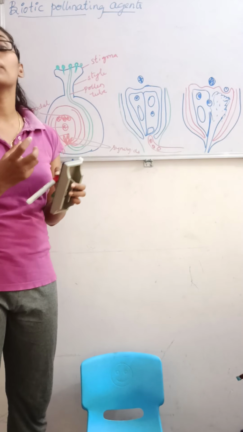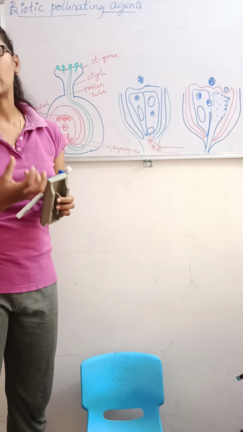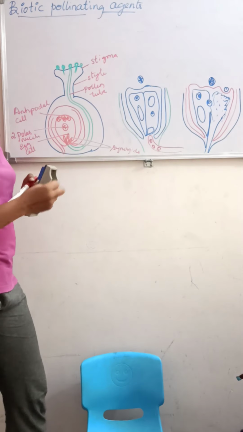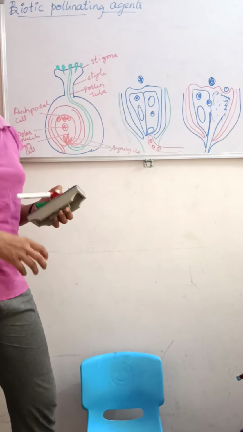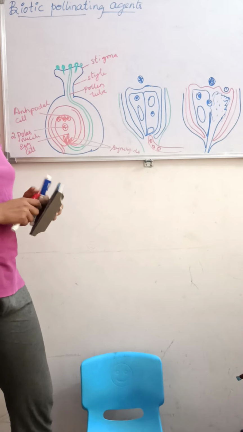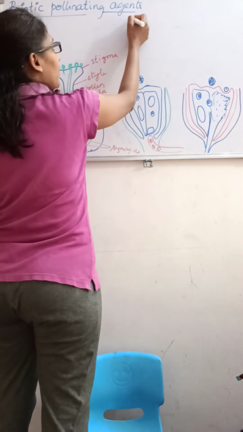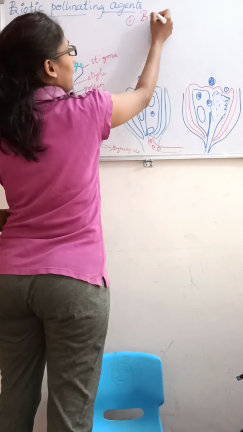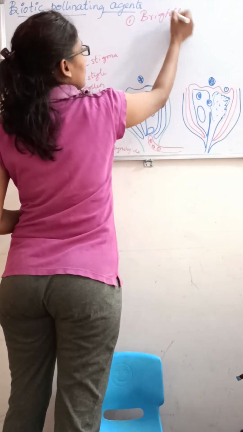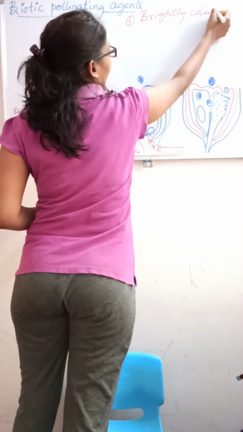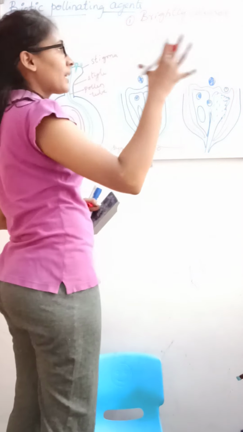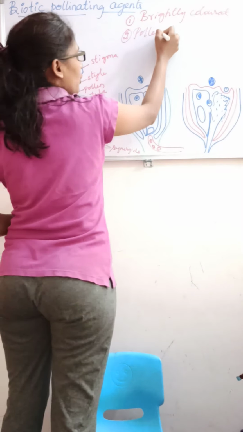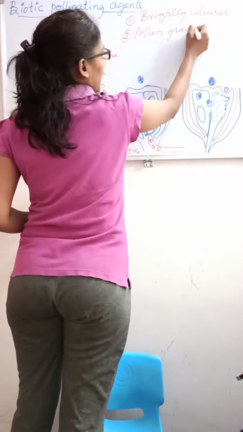The flower should be attractive to attract the agents. So the flower should be brightly colored and big in size. And the pollen grain should be sticky.